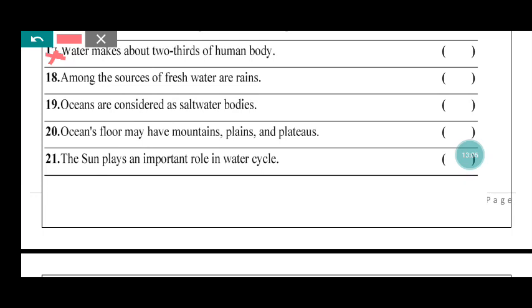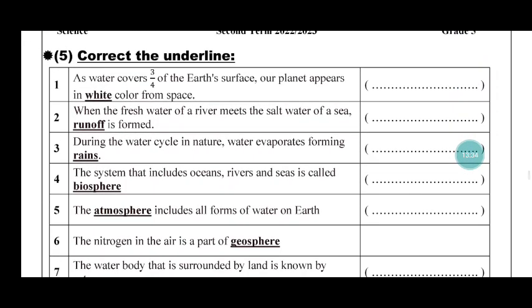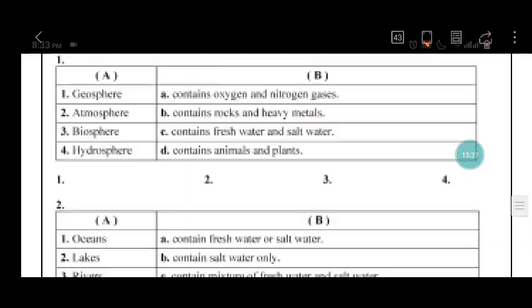Okay, number 18. Among the sources of fresh water are rains. Yes. So number 18, true. 19. Oceans are considered as saltwater bodies. Yes. 20. Ocean's floor may have mountains, plains, and plateaus. Yes, true. 21. The sun plays an important role in water cycle. Of course, yes. And now, correct.